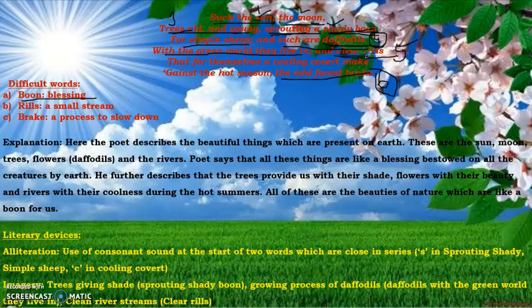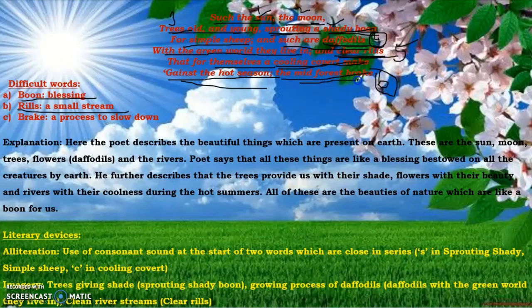And then he says there are clear rills. Rills are small streams. So there are clear rills, small streams, rivers that for themselves a cooling covert make against the hot season, that provide a cool, comforting zone themselves in the hot summer season. In the heat of the summer season, the small clear rills, the small streams provide a cool, comforting zone, and they create it themselves.